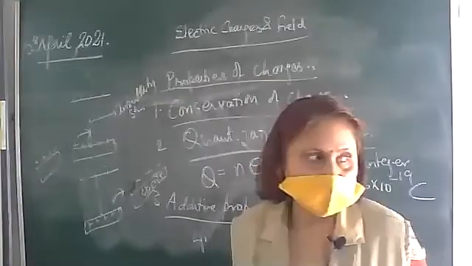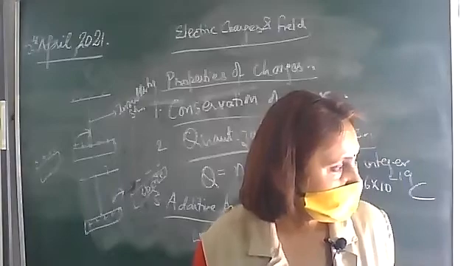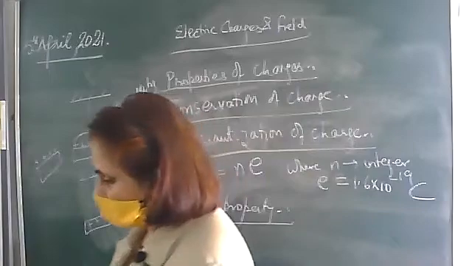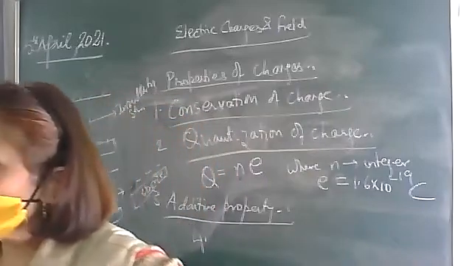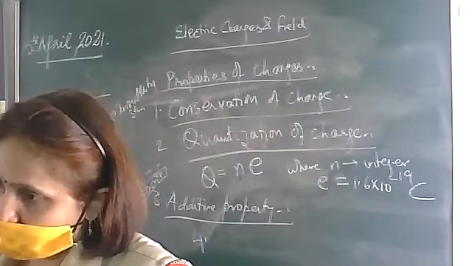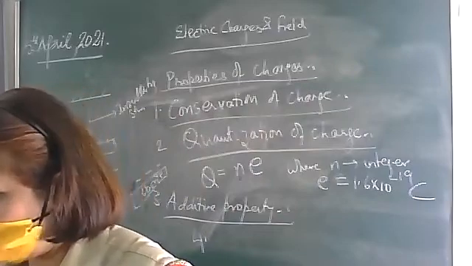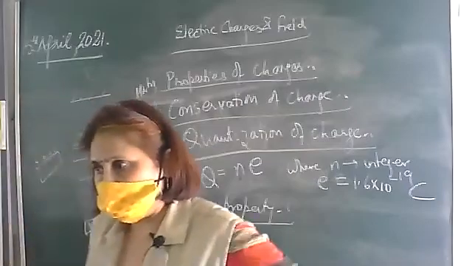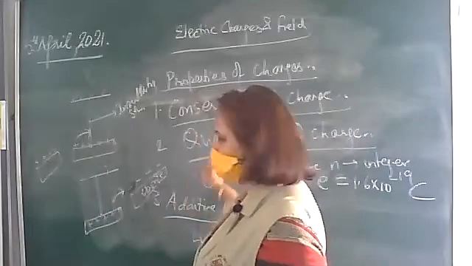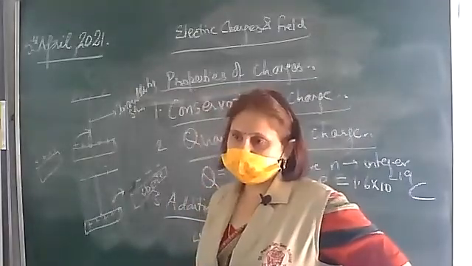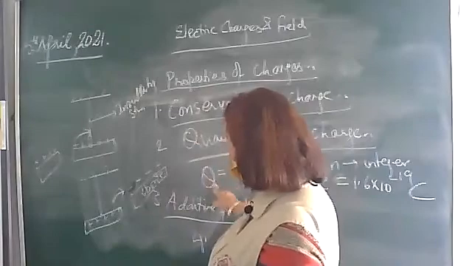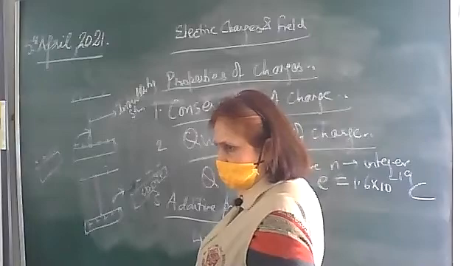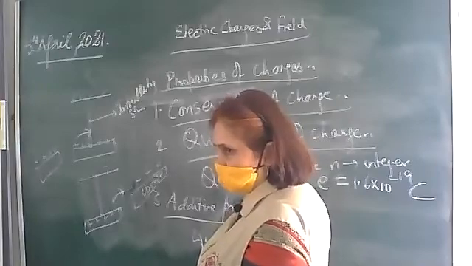Okay, so these are the properties of the charges which we have studied. Four properties of charges. The first one, conservation of charge, which states that the total charge on an isolated system remains conserved. What does it mean? The charge can neither be created nor destroyed, only it can be transferred from one body to the other. Second property is quantization. According to quantum theory, the total charge on any body is an integral multiple of the basic unit of charge.